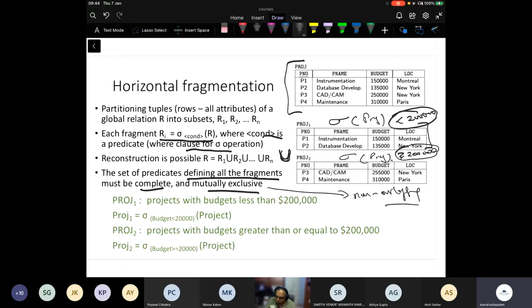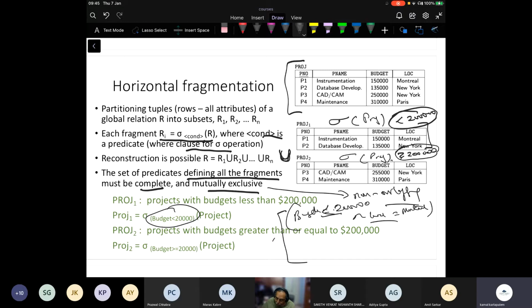Is this part clear? Now, you can also have complex where clauses. You can say budget is less than 200,000 and location is equal to Montreal, right? So you can have complex predicates that are put together, and then you can still generate all the possible where clauses so that their union is the complete relation, and they are also mutually exclusive.